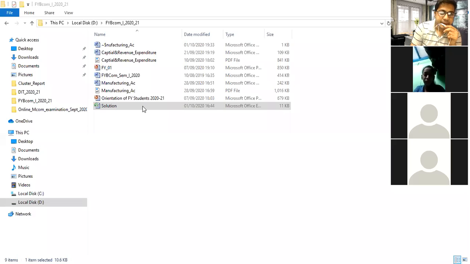This is the debit side. This side, particulars and rupees, is called the debit side. Particulars and rupees, this side is called the credit side. The debit side and credit side are there. Then after that, we will record various kinds of items.